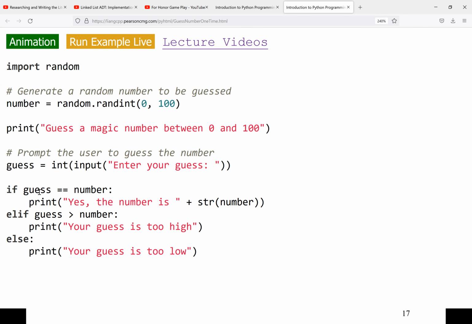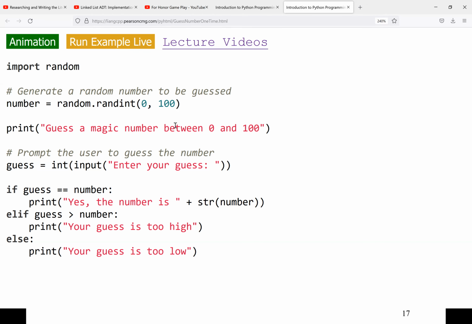Now we check if the number the user guessed is equal to the number that was generated. That's great, you got it right. If it's greater, we say the number you guessed is too high. Otherwise, we have only 3 options here. If it's not equal and your number is not greater, then your number is less than the generated number. You can see this is exactly what we did in chapter 3. So the user can only guess once at a time.